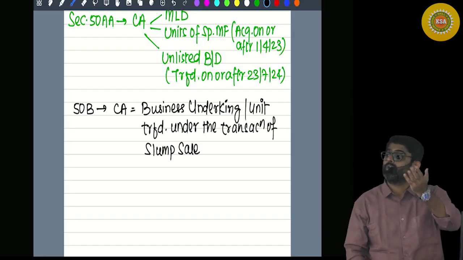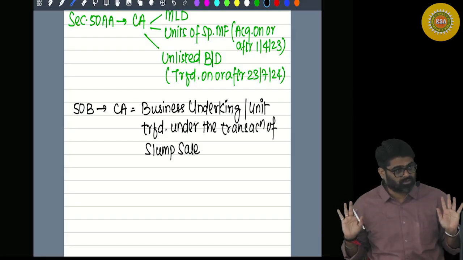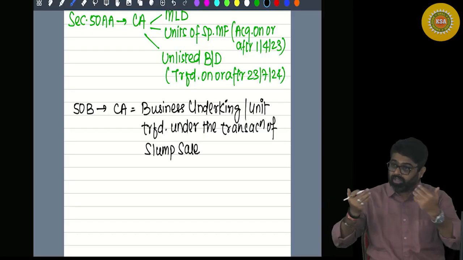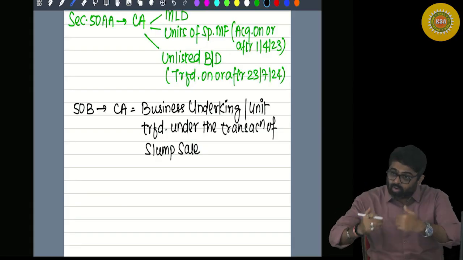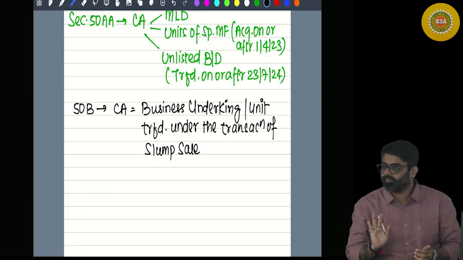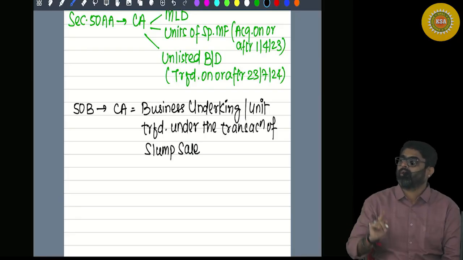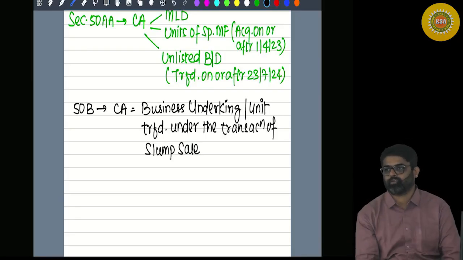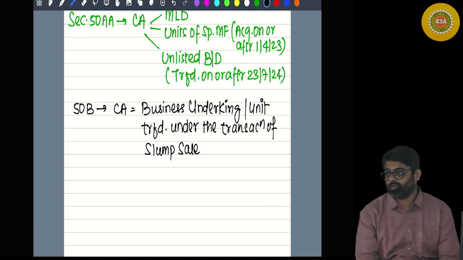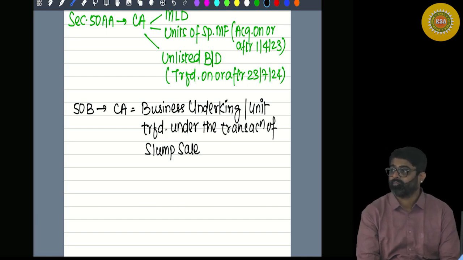So I will tell him, see Santosh, this entire running business I am giving you, take it as a going concern from me and continue this business if you want. Give me 50 crores for my entire business, lump sum amount. Now he will negotiate. No sir, 50 crores is too much. Let's sit on the table. Due diligence will happen.